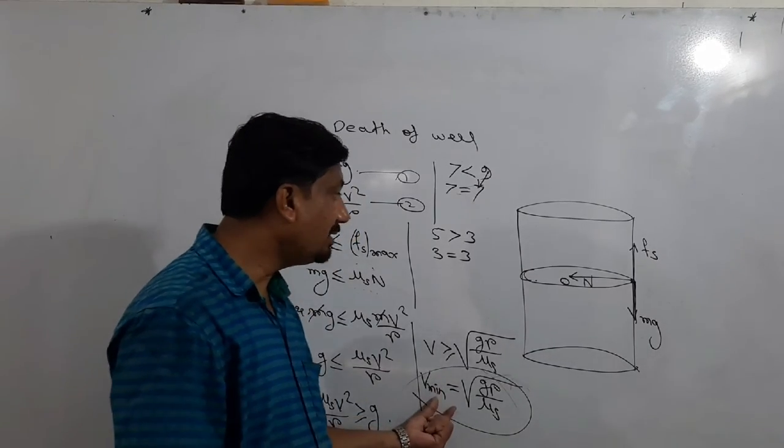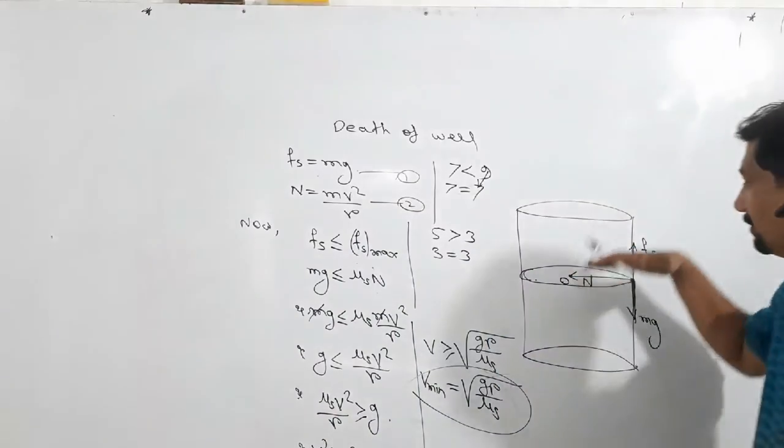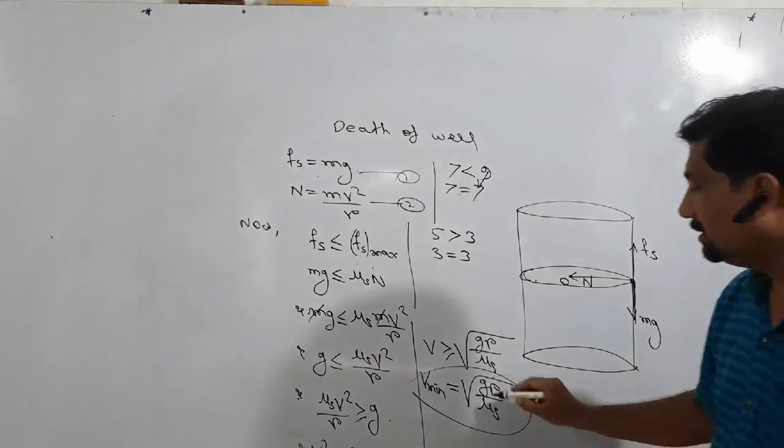This is the minimum velocity required to perform the circular motion without any sliding or without any falling. So this is the expression.